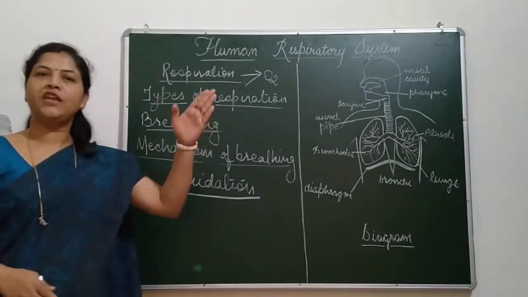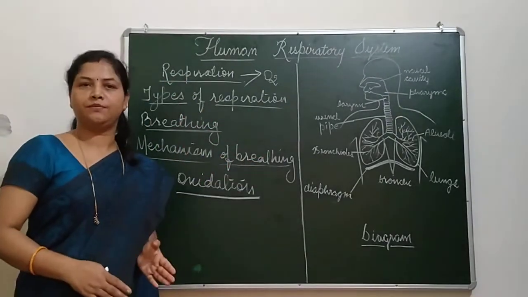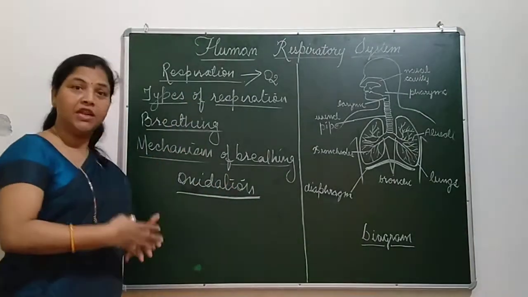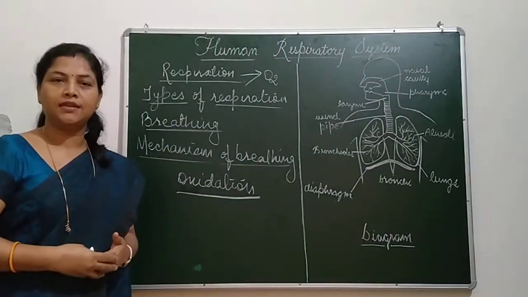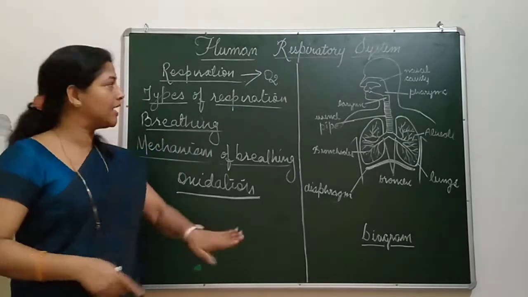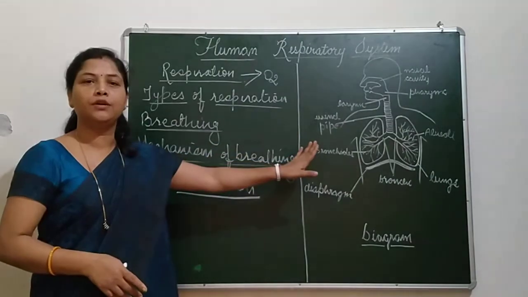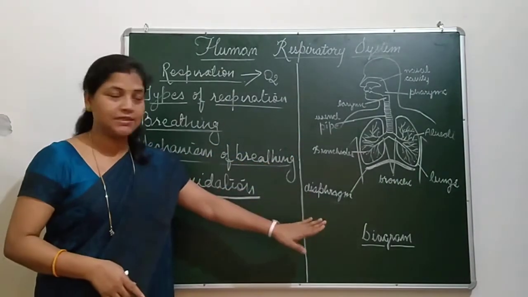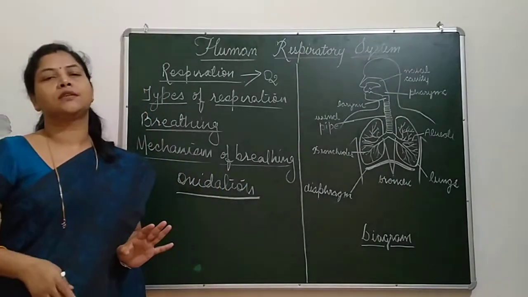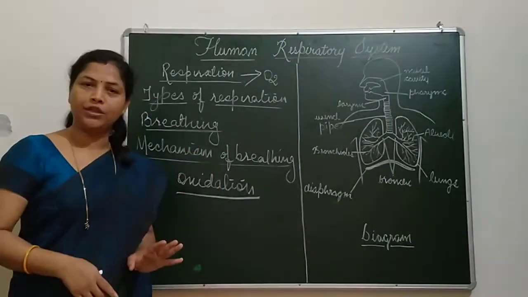Before respiration, we have gone through the human digestive system, where we have seen how the food is digested. Right after the digestion of food, the cells get all kinds of raw food, given by the blood to the different cells of our body.